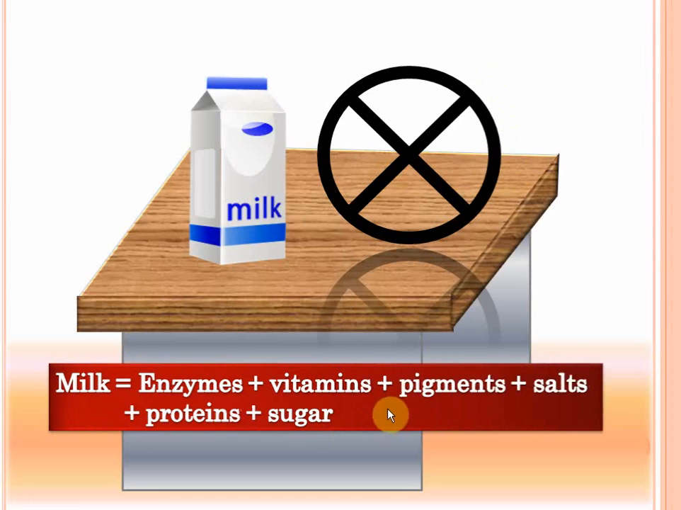In fact, milk contains enzymes, vitamins, pigments, salts, proteins, and sugar. Again, all these are complicated terms, which we haven't yet learnt about, enzymes, vitamins, pigments and all. But the point here is that milk can be broken down into these substances. So milk, if you carry out many physical processes, like if you boil it and then carry out a special process called pasteurization, many things happen. And milk can actually be separated into all these components. Understood? So as you can see, milk is a mixture. It's not a pure substance.